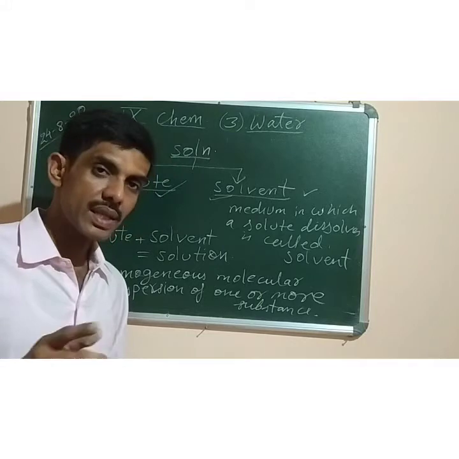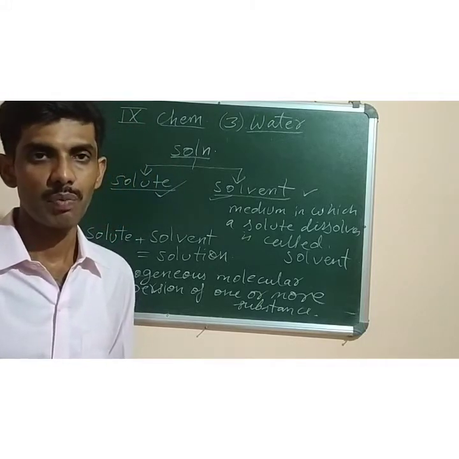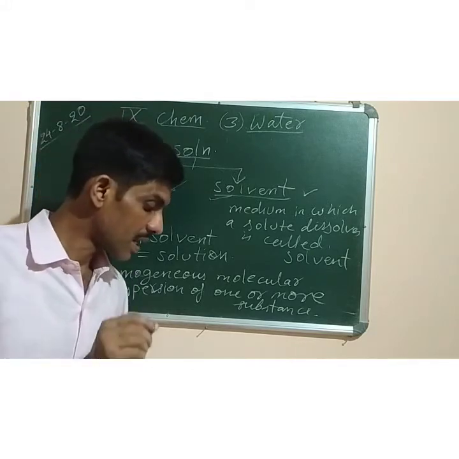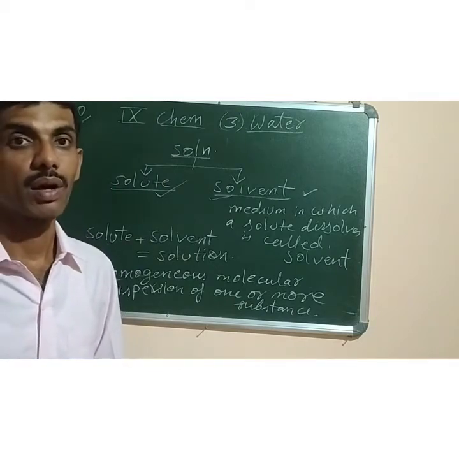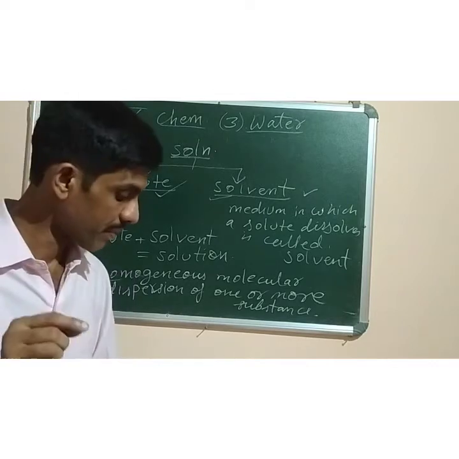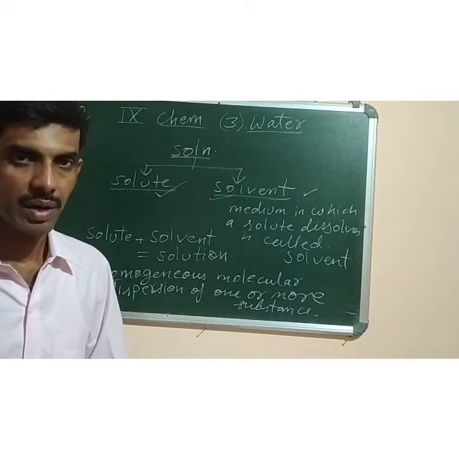Then next is gas in gas. Of course the best example is air, a mixture of gases. So many gases are present in a sample of air. Then liquid in gas. The best example of liquid in gas is the fog or mist which appears during the winter season, in which liquid water drops are present in the water vapor.